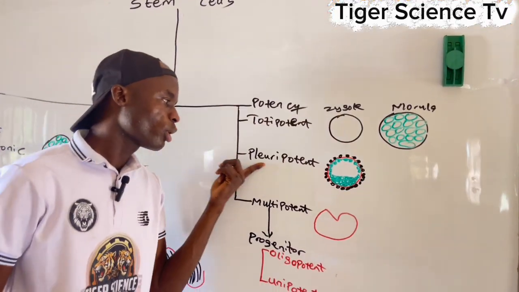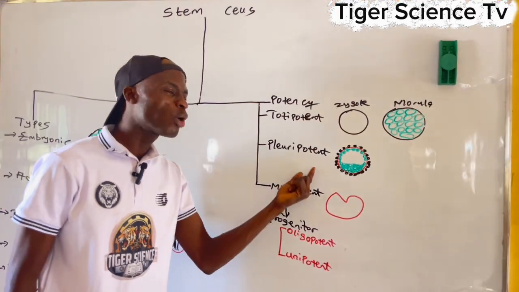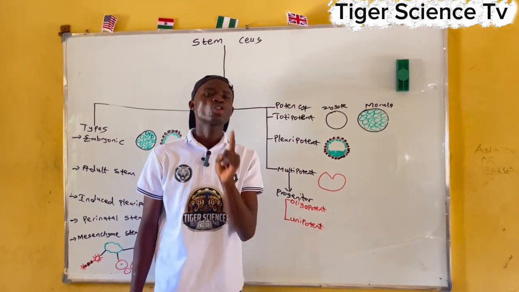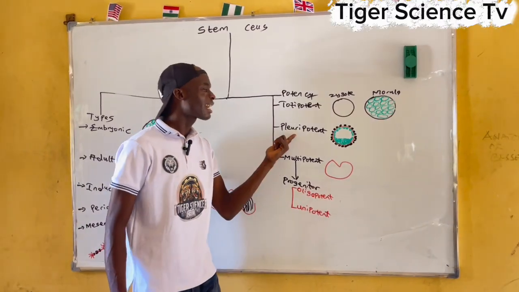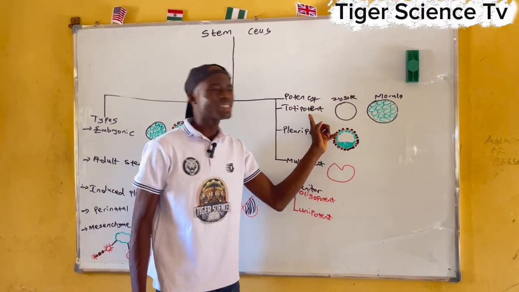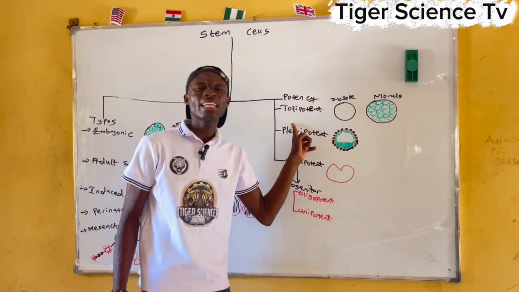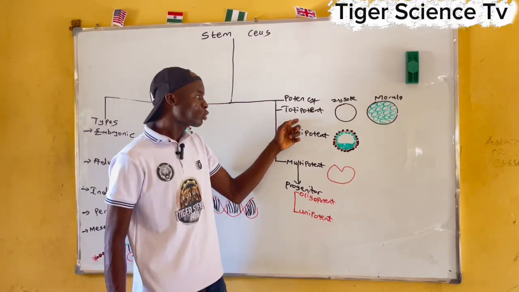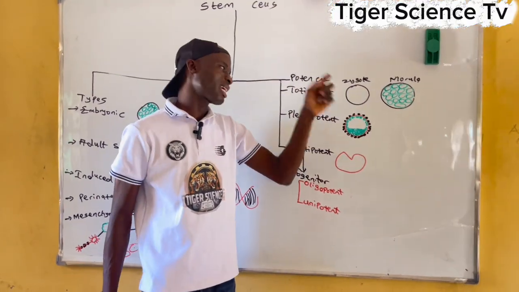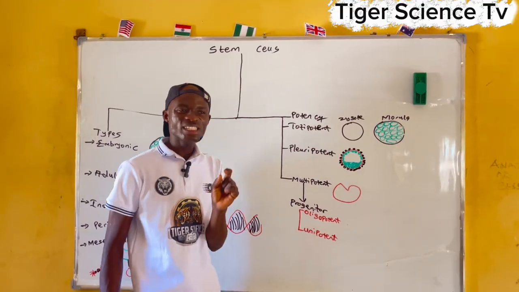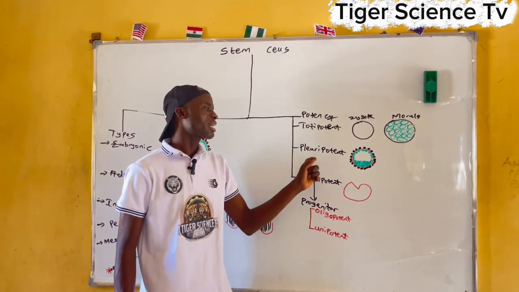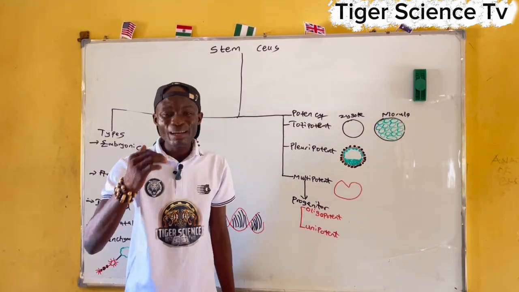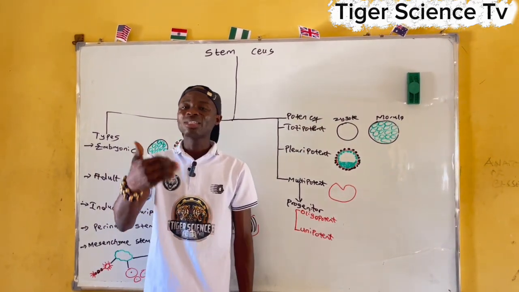Now, pluripotent stem cells can develop into any human tissue cell type, but they cannot support full development. See that? They cannot support full development. But totipotent stem cells can support full development and differentiate into every cell type in the human body. That is the major difference between pluripotent and totipotent. Toti can support full development and differentiate into any cell type. But pluripotent can differentiate into any type of human tissue but does not support full development, because it can give rise to every cell type except the trophoblast cells, so it cannot divide into placenta.